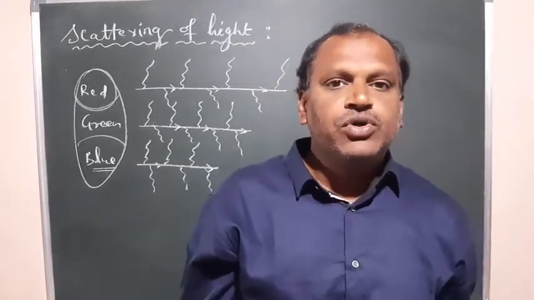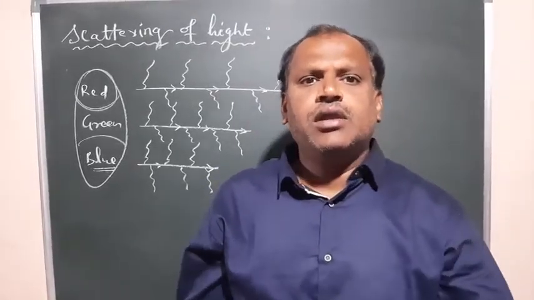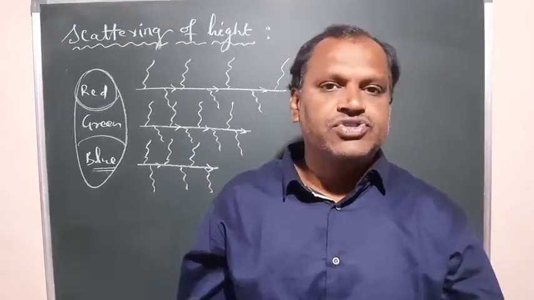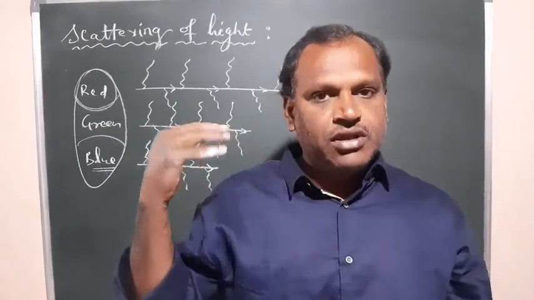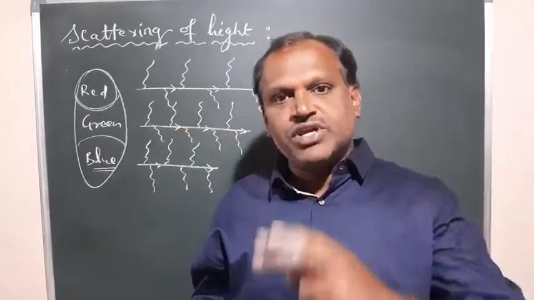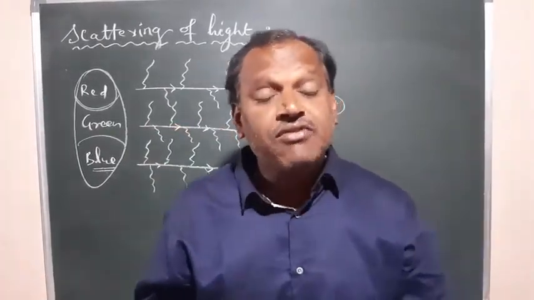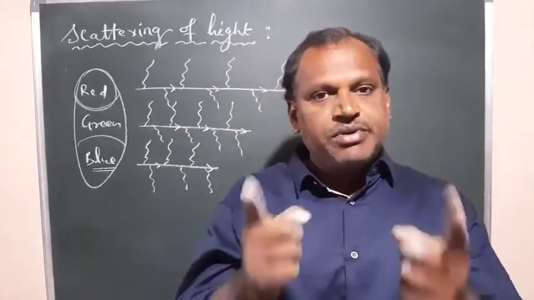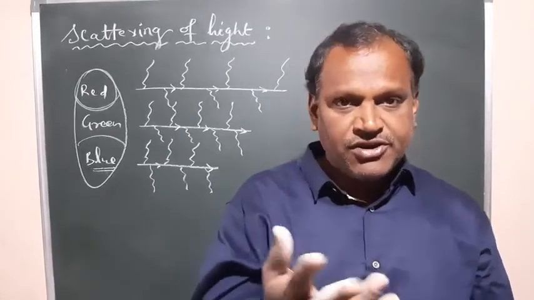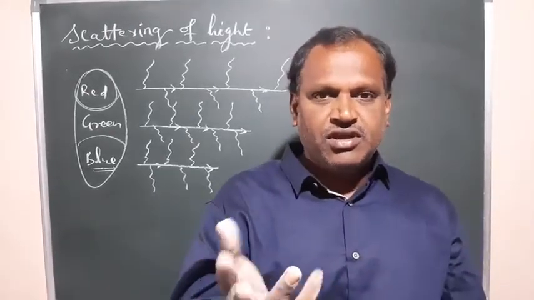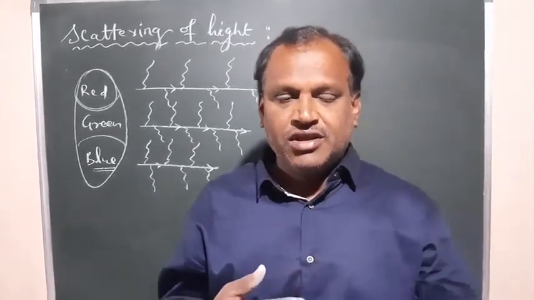Be thorough, and practice all the topics we covered from the starting of this chapter, that is the light chapter. Reflection at plane surfaces, curved surfaces, concave mirror, convex mirror, right? Difference between the mirrors, mirror equation, sign conventions, magnification, types of magnifications, right?